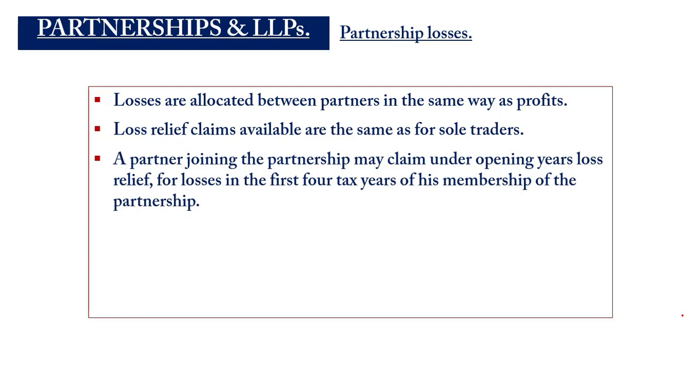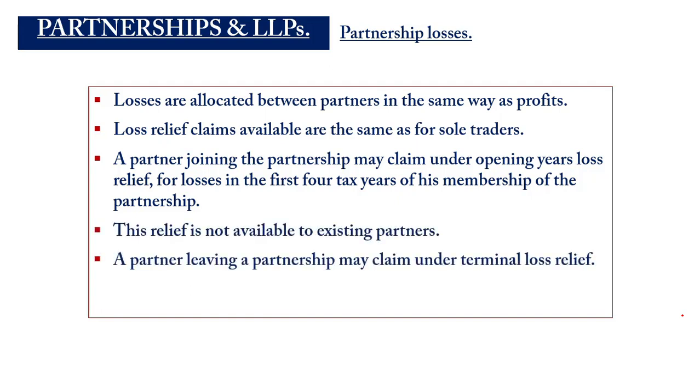Now, a partner that joins the partnership may claim an opening year relief. So, if a partner, let's say, like the previous example that we solved, the two partners had been operating for 2 years before the third one joined. So, when Claire joins on 6th April 2023, it will become the first period that she's joining. So, it will be treated as if she has started trading afresh. So any loss she makes within the first 4 years, she can claim an opening year loss relief. But the old partners will not enjoy that relief.